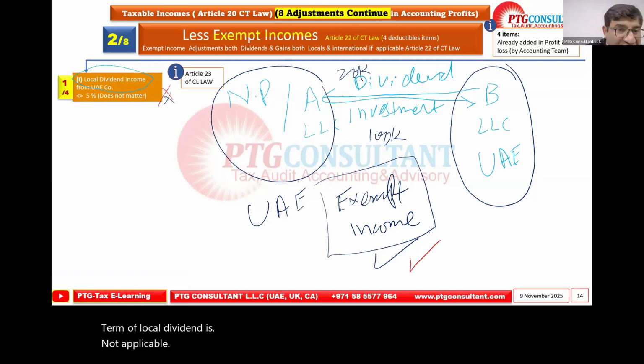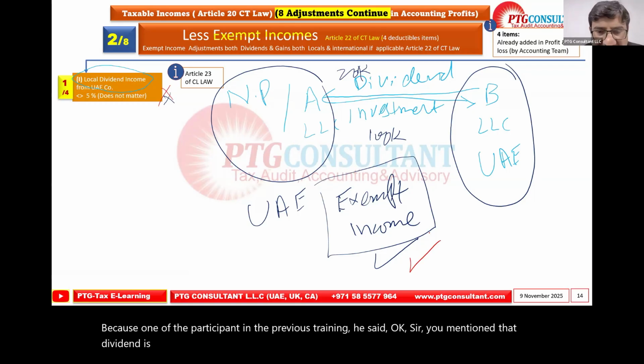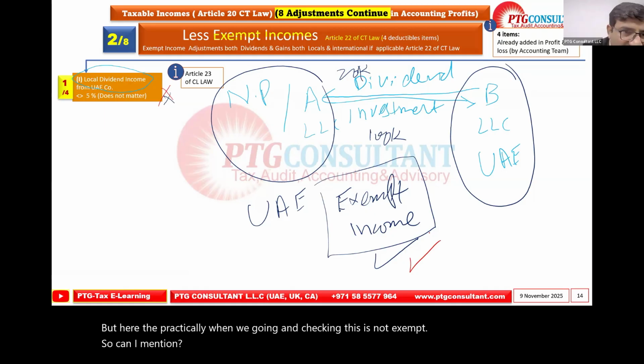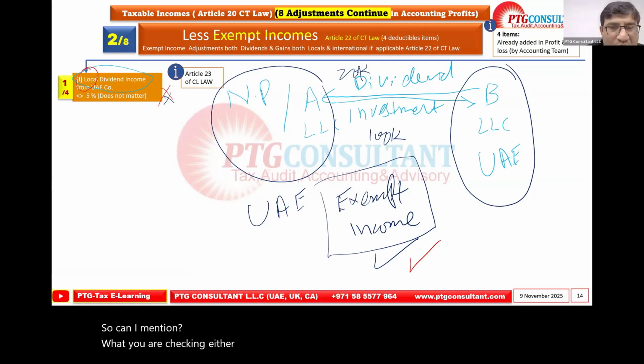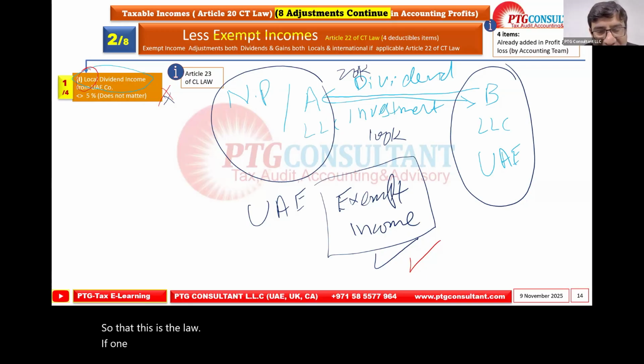Of course, this criteria will be tested, but not here, because one of the participants in the previous training said, okay, you mentioned that the dividend is exempt income, but practically, when we go and check, this is not exempt. So I asked what they were checking. Either the local dividend, the word local is important, because they didn't focus on the local. They just focused on the dividend income. So this is the law. If one word is skipped, the understanding is wrong. Anyhow, I'm again repeating, the local dividend is exempt.